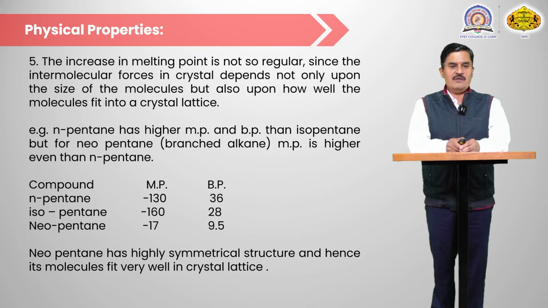For example, n-pentane has a higher melting point than isopentane because the area of attraction in n-pentane is more. But in case of neopentane, the melting point is higher than both n-pentane and isopentane. The melting point of neopentane is minus 17, very high compared to isopentane as well as n-pentane.